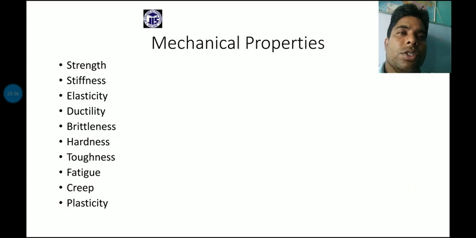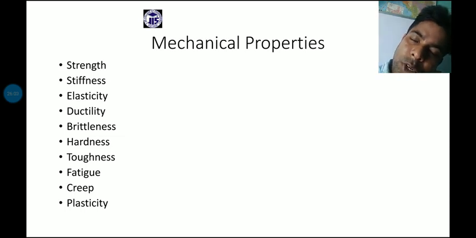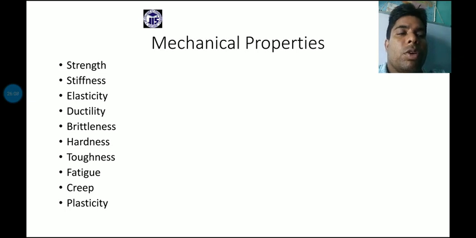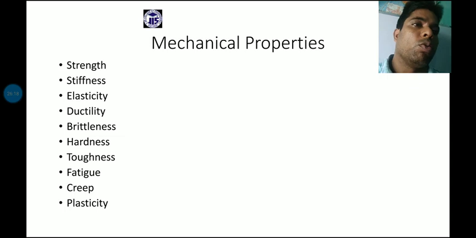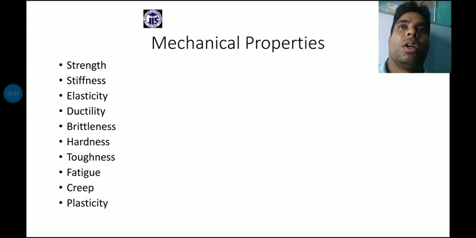And plasticity. Plasticity is another property of the material. That property is based on the material behavior, and if the load applied on the material is over the ultimate point, the material has a tendency toward permanent deformation.